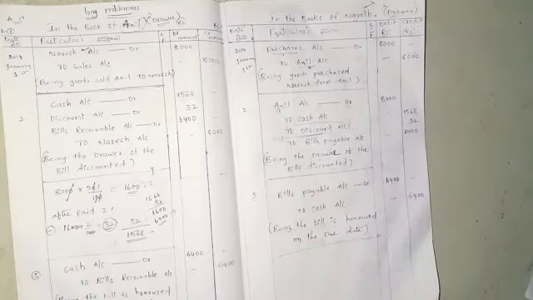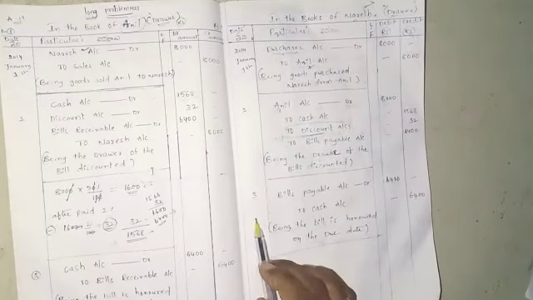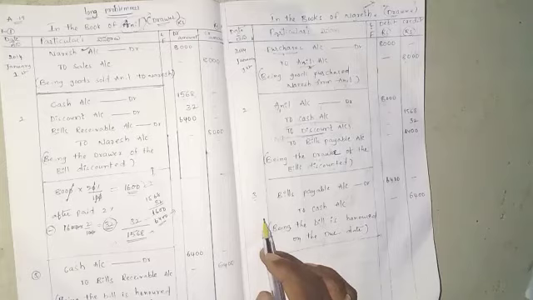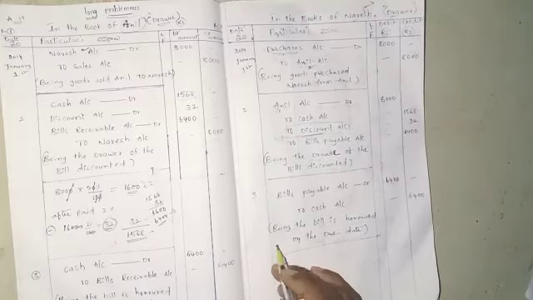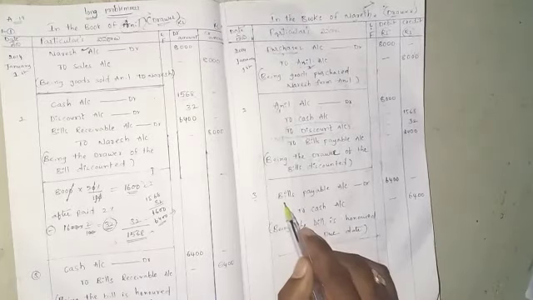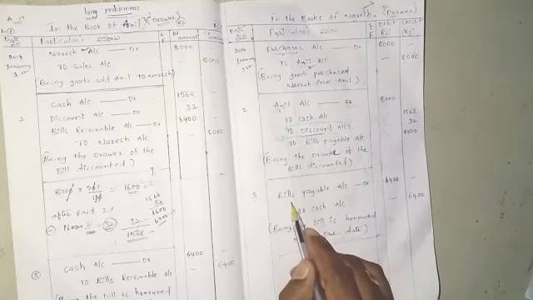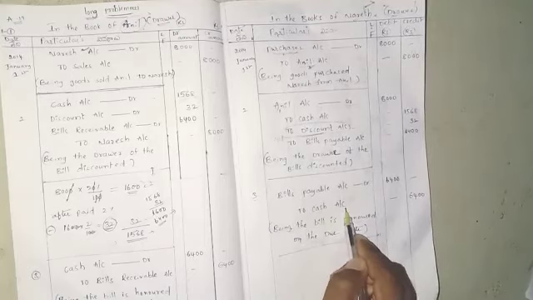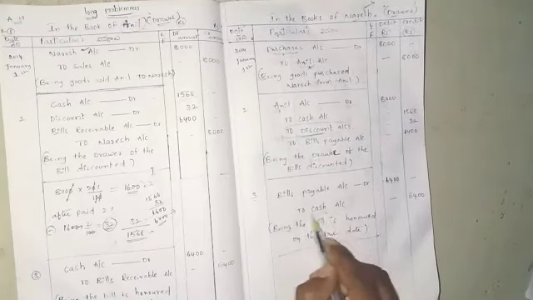You have the correct answer. Okay, next, the third entry. What does the third point in the problem say? For the balance, Anil draws a bill payable after 3 months. On the due date the bill is honored. How do we prepare the journal entry? Bills Payable account debit to Cash account.